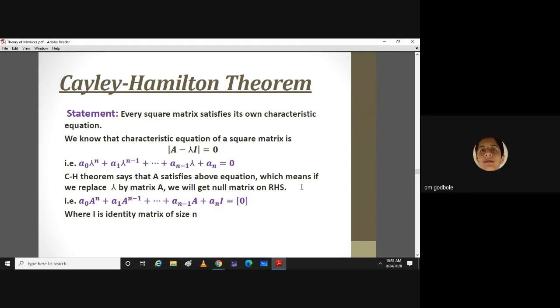Sir, I also have a doubt. In a book it was given that eigenvalues for A and A square are the same. No, for A square it won't be the same.